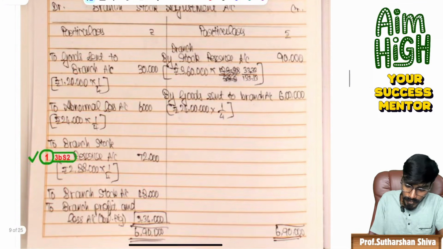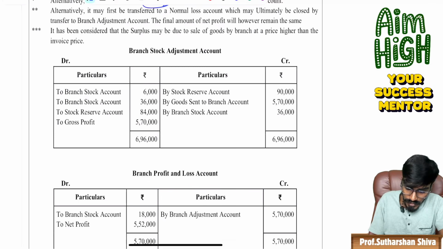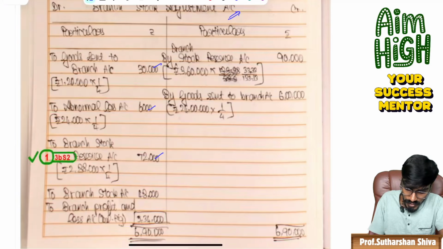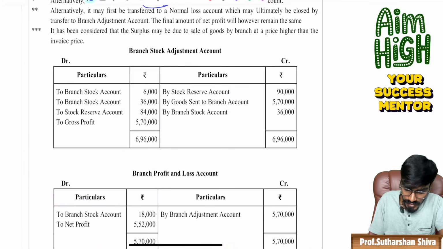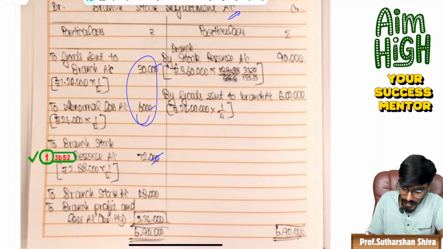Now come to branch stock adjustment. Under branch stock adjustment, 30, 60, 72. She has written 30. That's what they have written completely. 36 out of 84 and 6. They have written 72. That's what I'm telling. They have taken a different perspective of doing the branch stock.